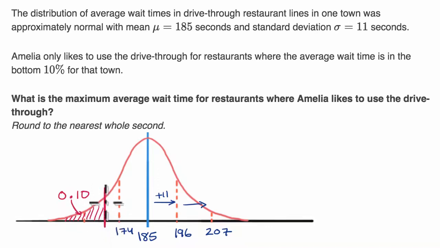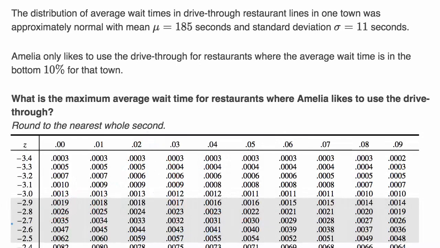So let's get our z-table out. And since we know that this is below the mean, which would be the 50th percentile, we know we're going to have a negative z-score. So I'm going to take out the part of the table that has the negative z-scores on it. And remember, we're looking for 10%, but we don't want to go beyond 10%. We want to be sure that that value is within the 10th percentile, that any higher will be out of the 10th percentile.